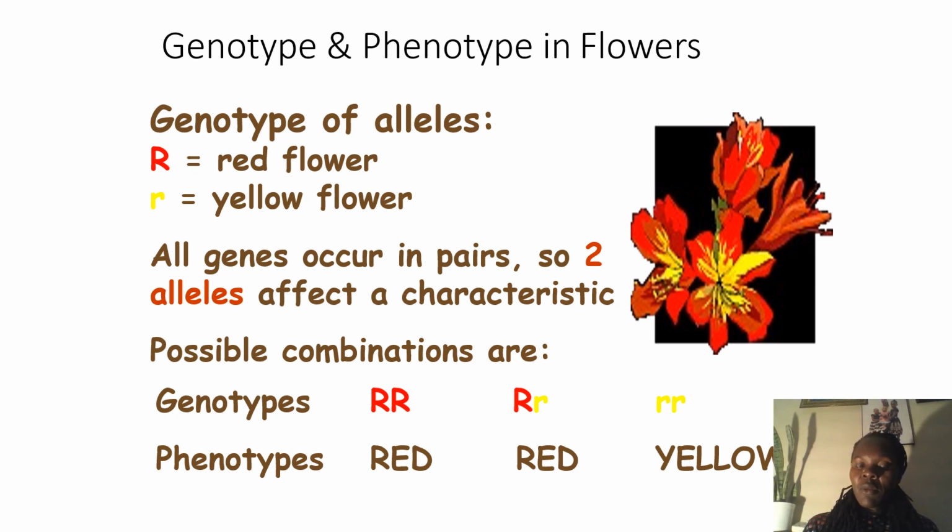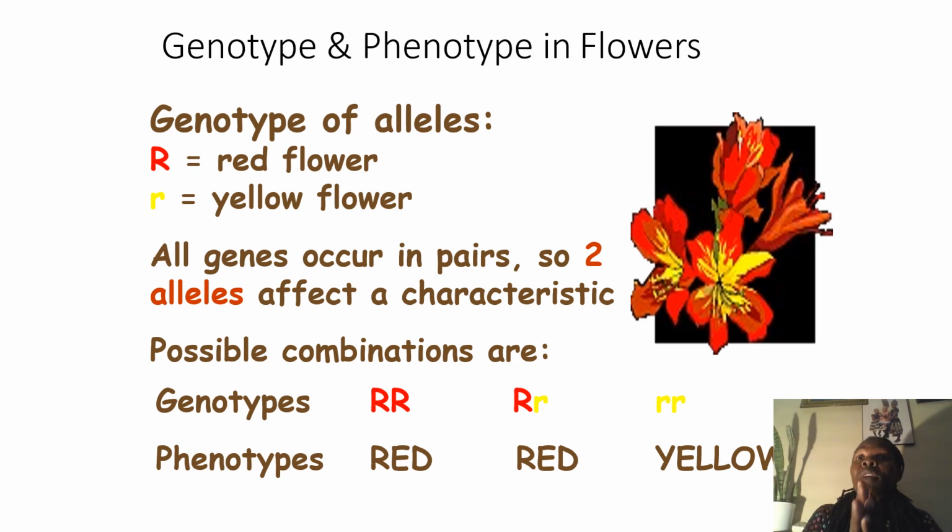And the possible combination of the genotypes, I said, will be homozygous dominant, heterozygous, and homozygous recessive, full stop. So for the phenotypes, when you see the capital R capital R, that is homozygous dominant, and they will show a red color as the phenotype. Then capital R and small r will still show the red color, because the dominant allele representing the red color will suppress the recessive allele for the yellow color.